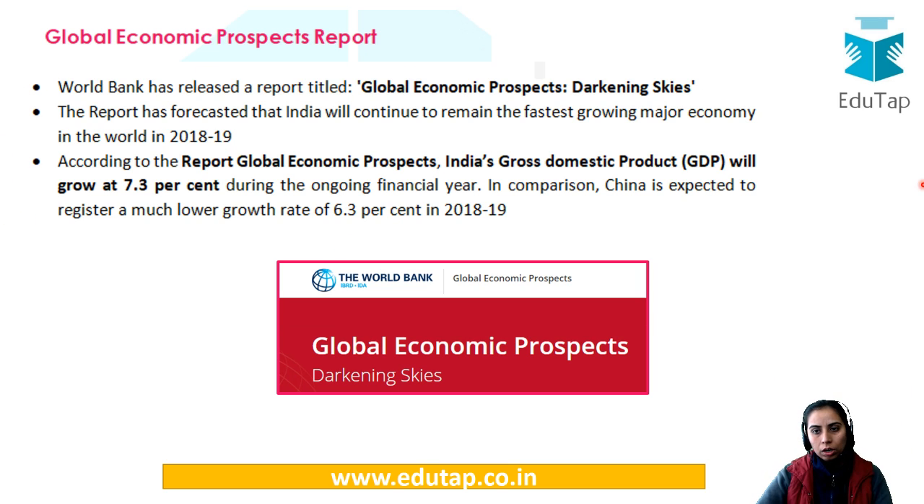India's GDP will grow at 7.3%. This is the prospect under this particular World Bank report. Just keep in mind that 7.3% is important, according to this particular report. And for China, that means India is the fastest growing major economy because it is higher than China, which is at 6.3%.